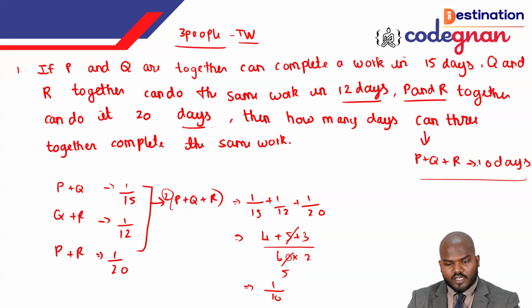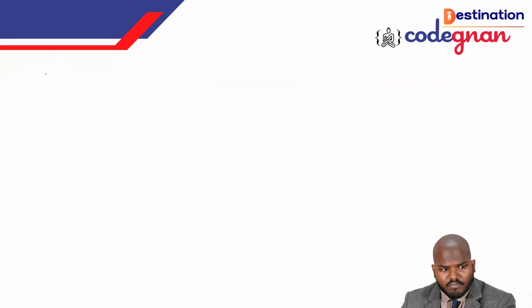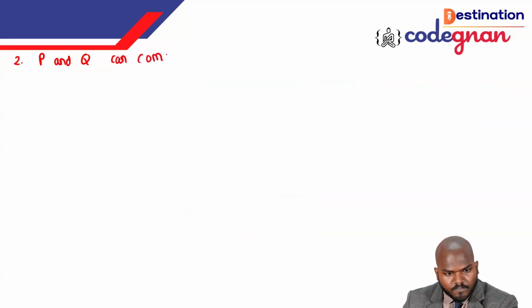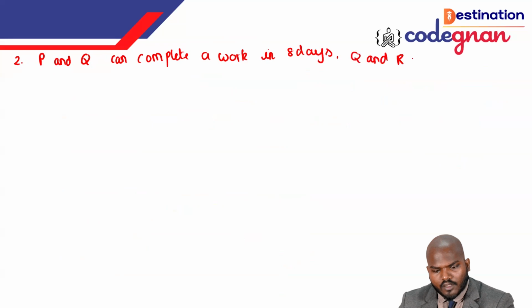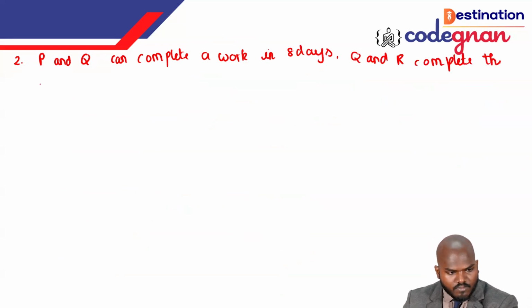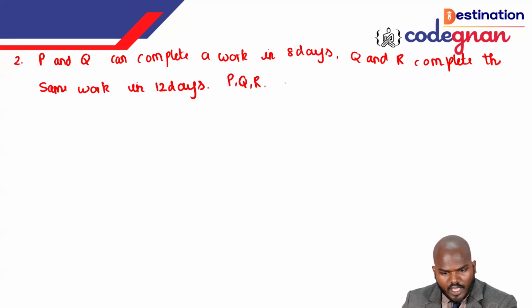Okay, I'll go for the next question, guys. The same type as the previous one. That is P and Q. So everyone please follow it. P and Q can complete a work in 8 days. Then Q and R complete the same work in 12 days. So P, Q, R together can complete the same work in 6 days.